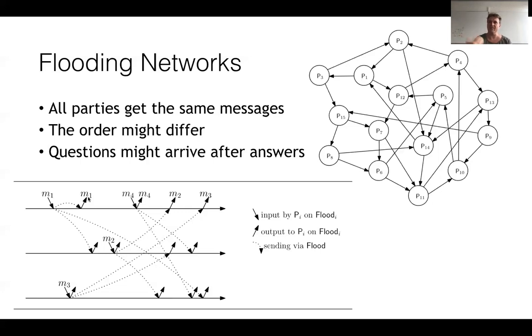Well, that's why we have this notion of delayed delivery. And we just draw that as follows. And it also means in the algorithms, when I say that a party sends M1 to all other parties, it includes itself. So it sends it to all parties, not all other parties. So that's how we read these figures.